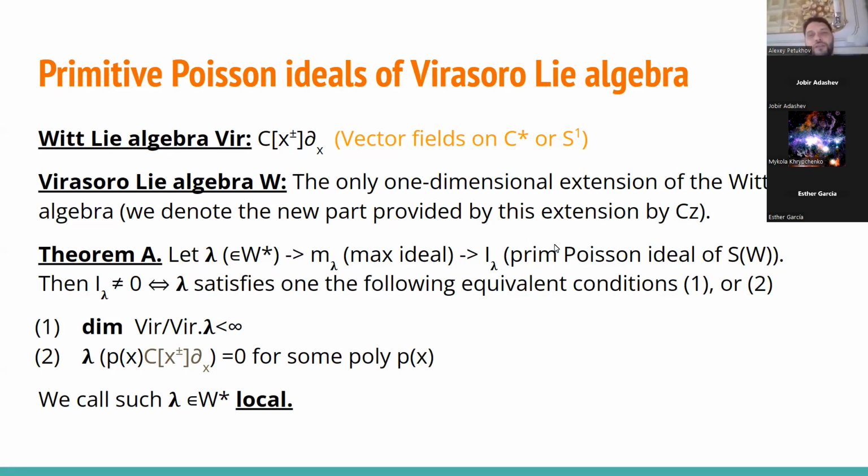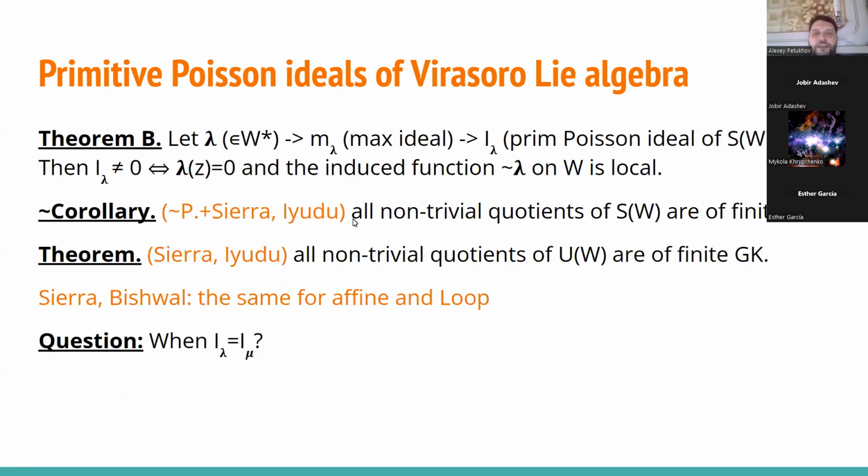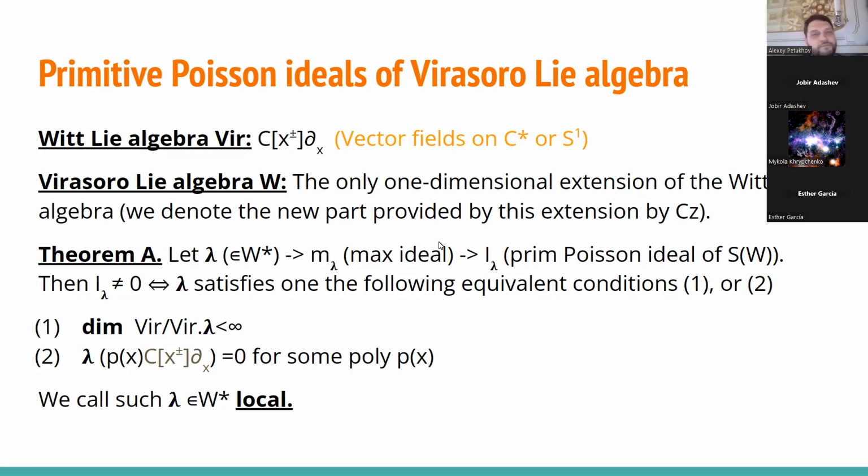I would like to denote the central part by which we extend our Witt Lie algebra by z, and the respective space by Cz. And there is a standard formula for the cocycle of the respective action, but I don't really need it much. It's enough for me to know that such a formula exists, and up to some automorphisms and similar things, it's unique. So now we're ready to talk about some results in this direction. Theorem A. So what is the point of the stuff?